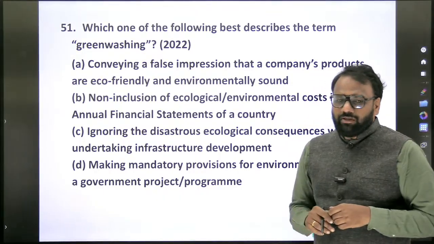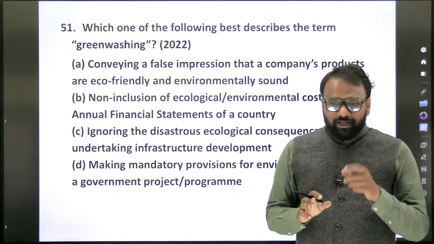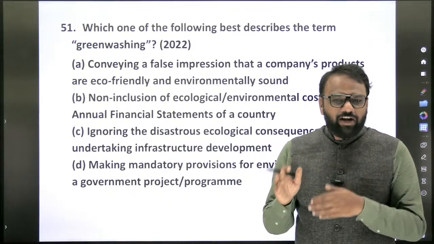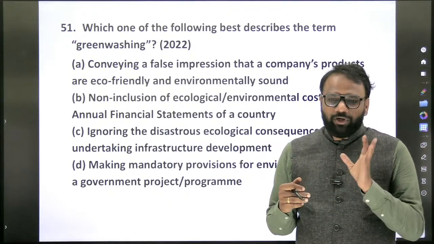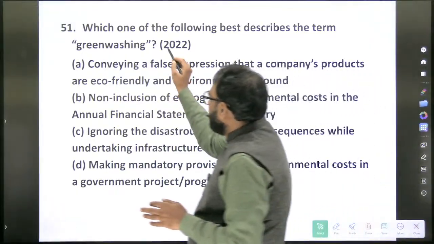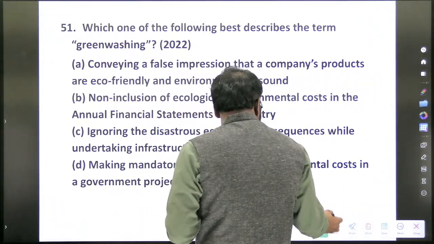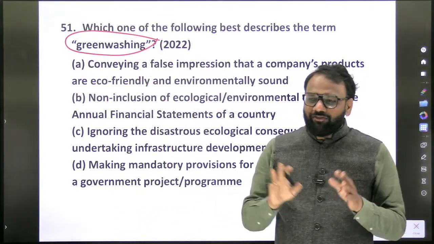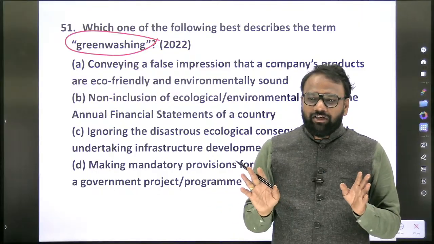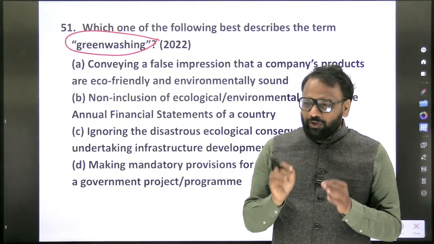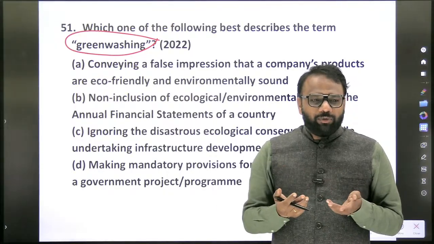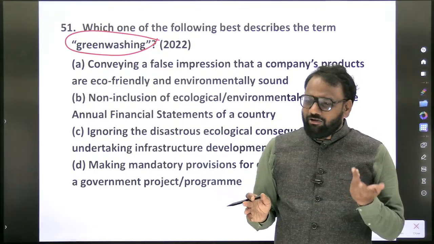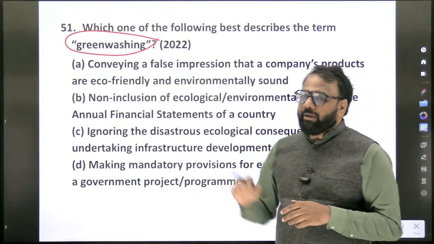Okay, next, greenwashing. Yesterday we saw a term while discussing small farm, large field kind of terms. These kinds of terms do appear in the newspaper, especially the editorial article. So here the term is greenwashing. There is no proper website or any source where you can search this term, or a list of terms which are important from the UPSC point of view. So the only proper source is the newspaper itself. If you have been able to keep track of the newspaper and if you are aware, it's okay. Sometimes you'll make a guess also, and sometimes that guess may fail. It may backfire. But anyhow, the term has already appeared, so we should be aware.